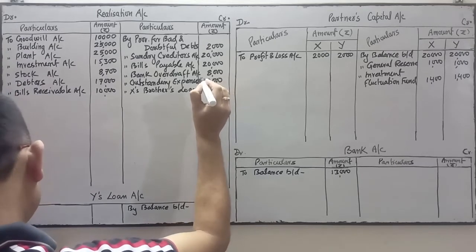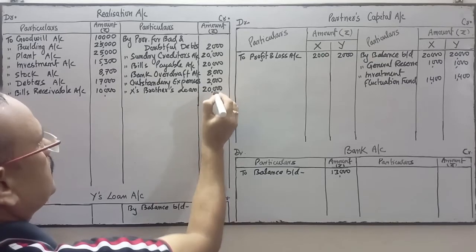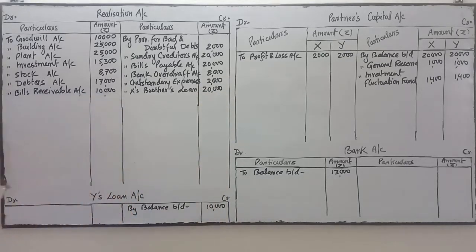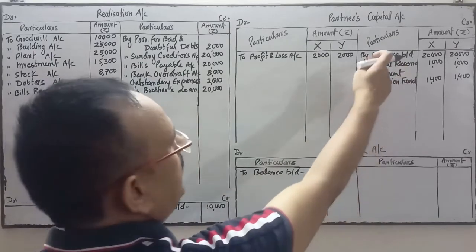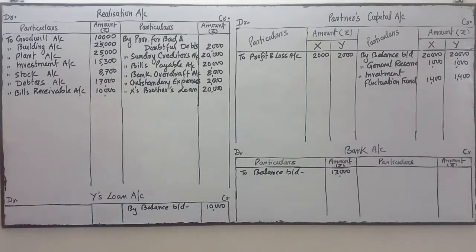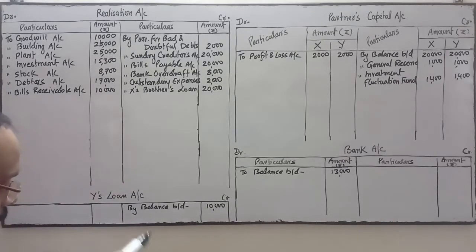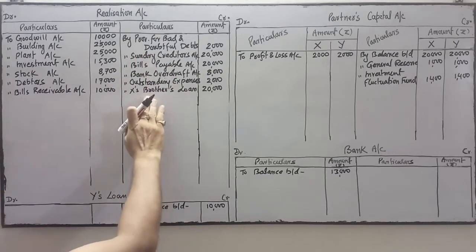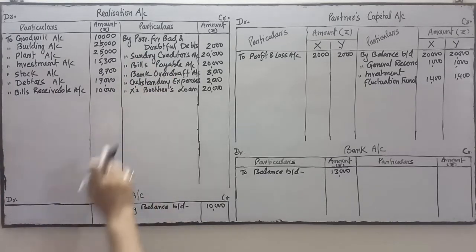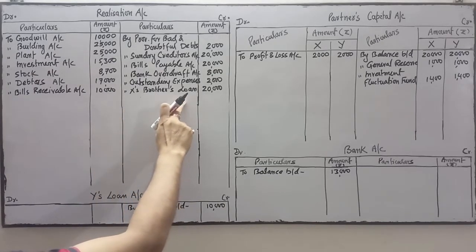Thereafter, X brother's loan is 20,000. Y's loan I have written over here, balance. Investment fluctuation fund I have transferred this side, general reserve is transferred, and in the capital account I have written the opening balance by balance brought down. So we have transferred all these things: outstanding expenses, X brother's loan, Y's loan.